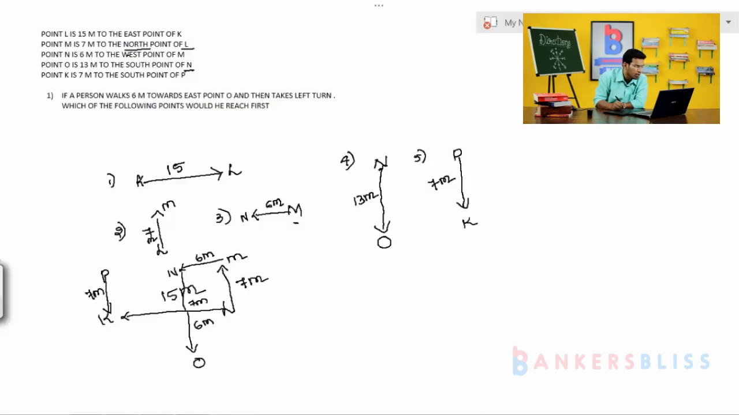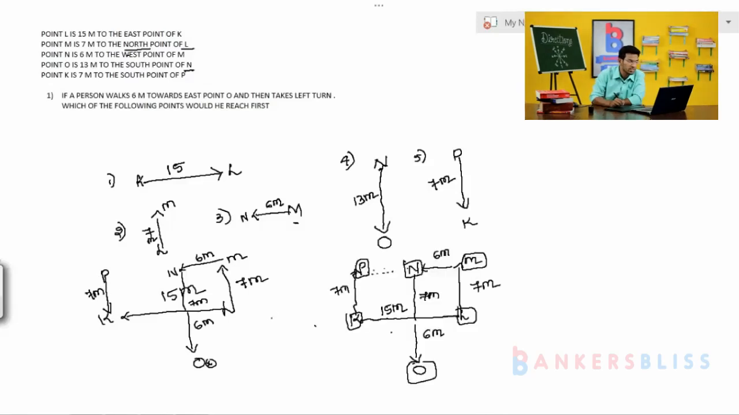L to M we have 7 meter. Then M to N we have 6 meter. Then N to O 13 meter. It is nothing but from this to this we have 7 meter. What is remaining? 6 meter, that is O. Then P is to the north of K. It is nothing but P to the south, 7 meter. The person is K. For your understanding, I'll draw this one more, the same diagram, so we can easily solve the problem.